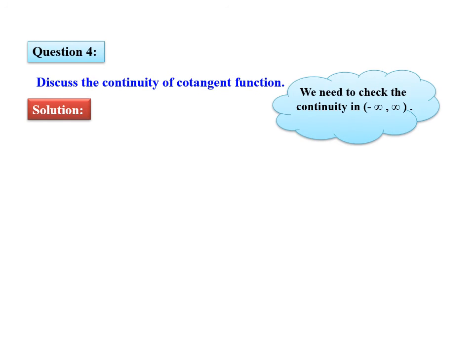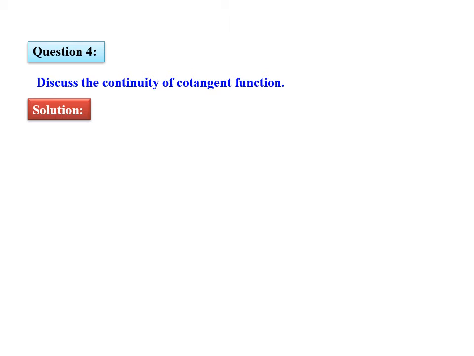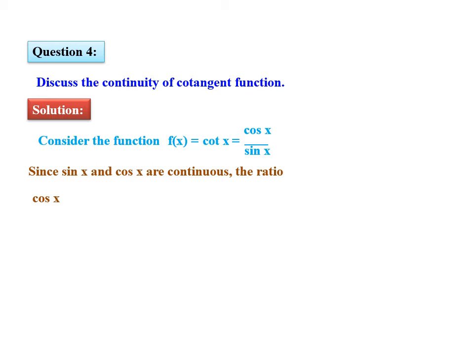Next example, discuss the continuity of cotangent function. So again, cot function can be explained in the same way as tan function. So cot x can be written as cos x upon sin x. Since sin x and cos x are continuous functions, the ratio cos x upon sin x is also continuous everywhere except where sin x is equal to 0. So x is equal to n pi. At x equal to n pi, the function is not continuous. At the rest of all the points, the cotangent function is a continuous function.